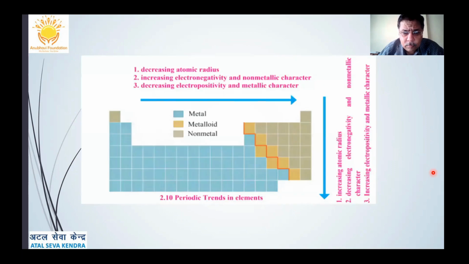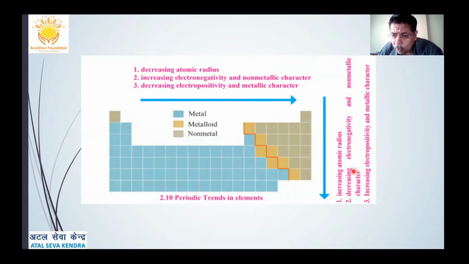Okay, so you can see that the metallic character decreases from left to right in the modern periodic table. Metals are on the left hand side along the zigzag line, you have the metalloids, and non-metals are placed here. You can see decreasing atomic radius from left to right, increasing electronegativity and non-metallic character, and decreasing electropositivity and metallic character from left to right.